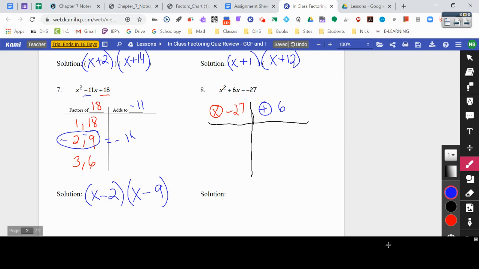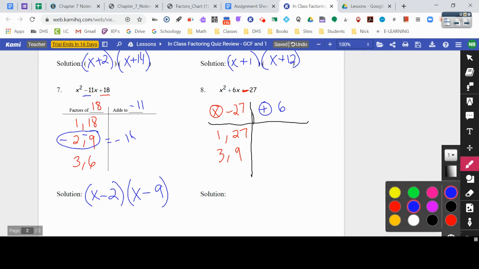All right, and sorry about that plus minus. That really should just be a minus up here. So my factors of negative 27, right? It can be the same as my factors of positive 27, except one of those numbers is going to be negative. So we got 1 and 27 and 3 times 9. I just have two pairs of factors for 27. And again, since it needs to multiply to a negative, that means one of these numbers is going to be negative and one is going to be positive, and I want them to add to a positive 6.